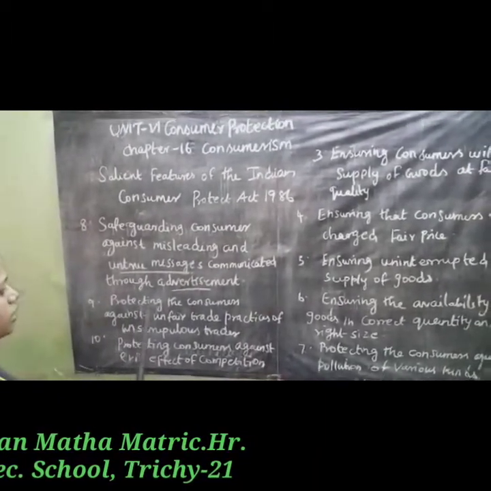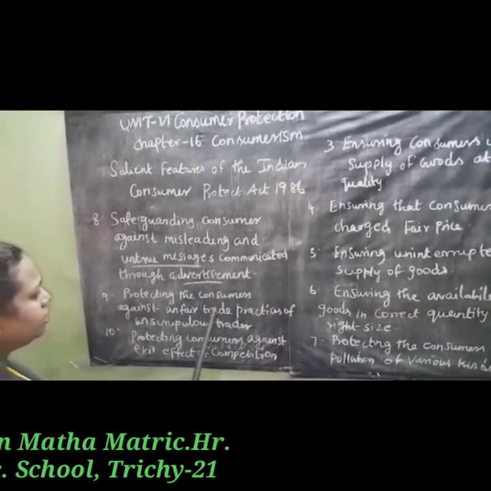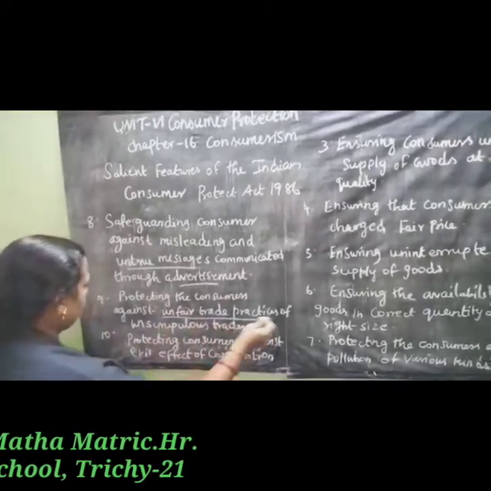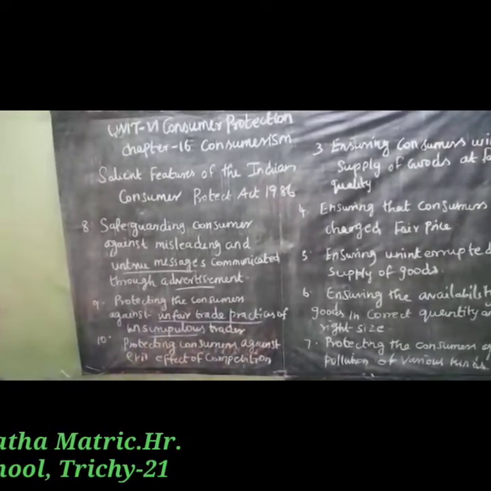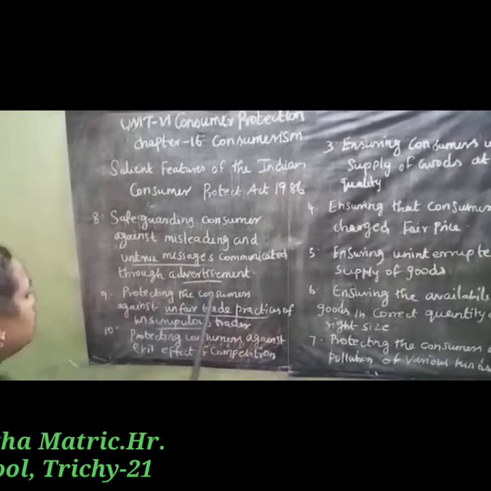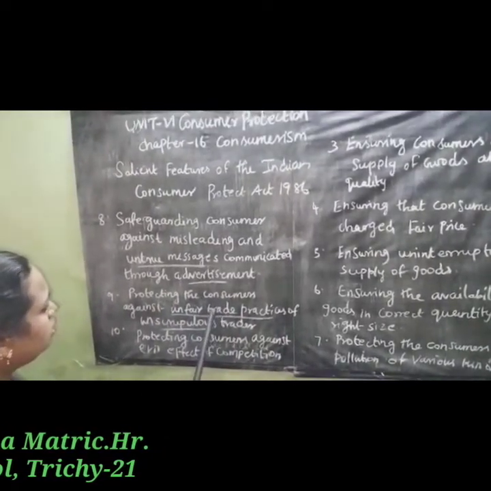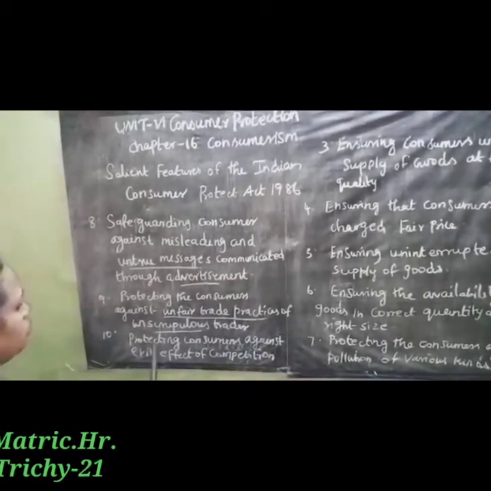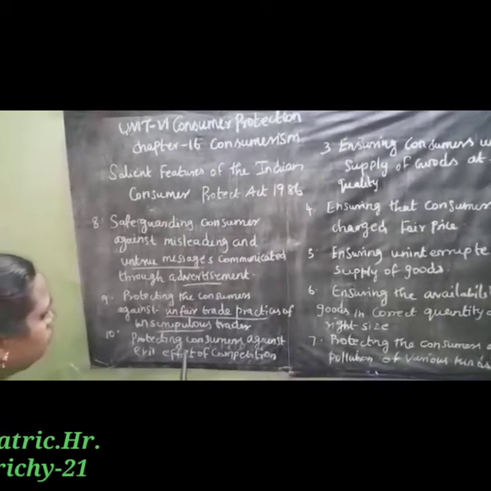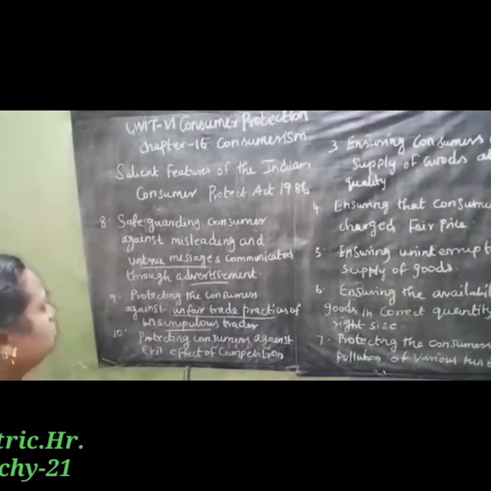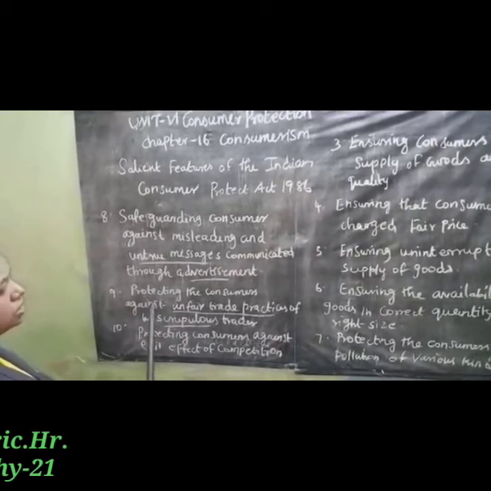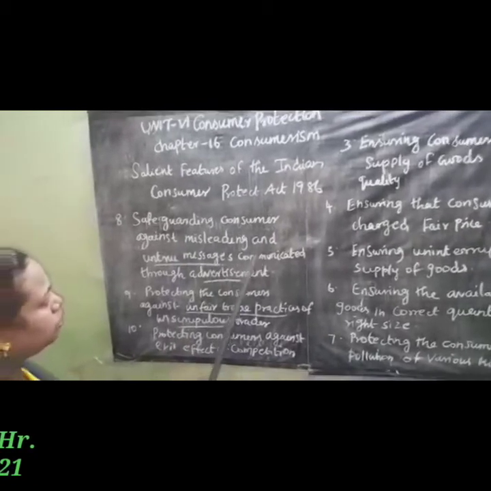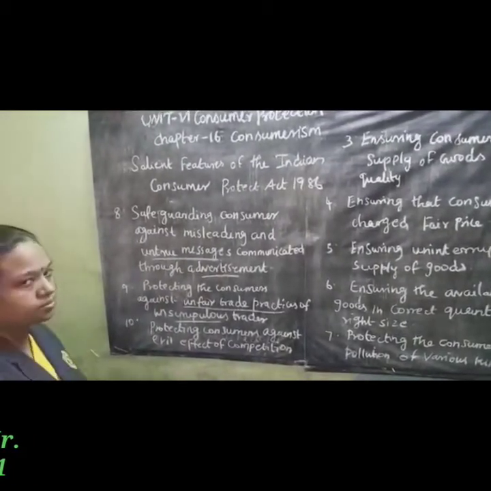And 9th point, protecting the consumers against unfair trade practices of unscrupulous traders. Unscrupulous trader means a dishonest person. The 10th point, protecting the consumer against the evil effect of competition. So these are the 10 points, the salient important features of the Indian Consumer Protection Act 1986.